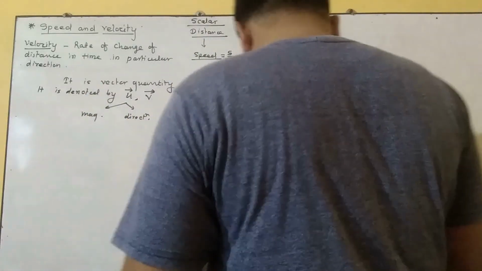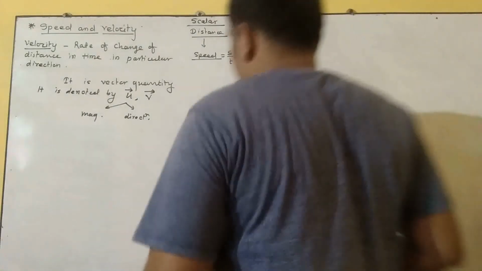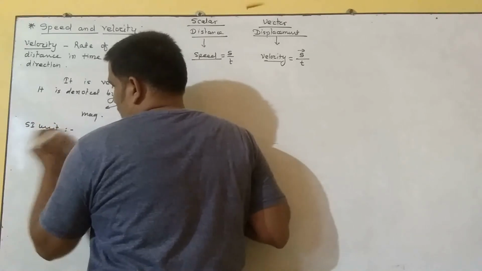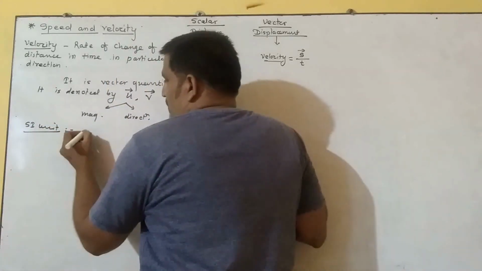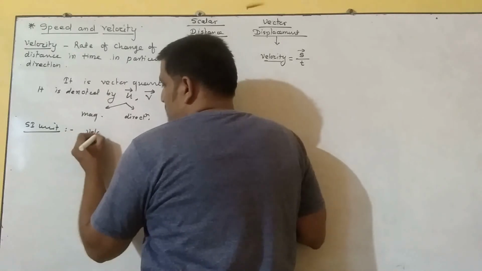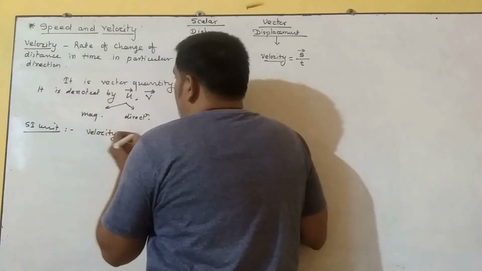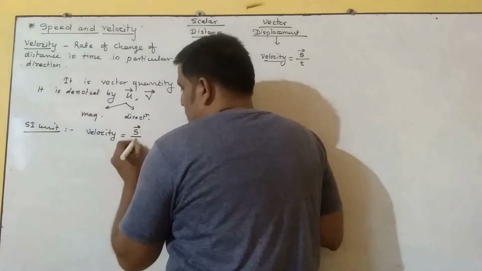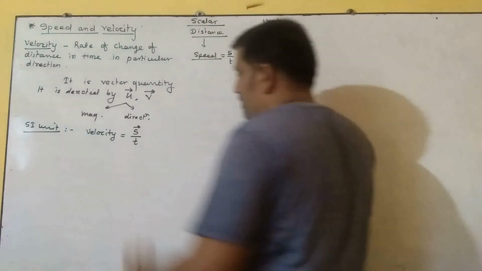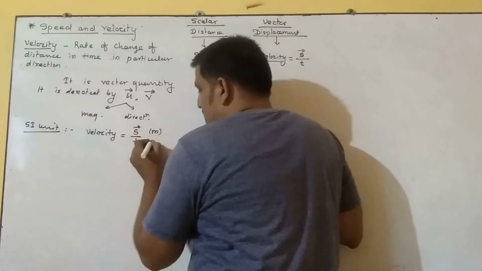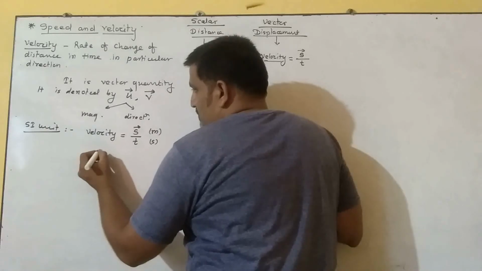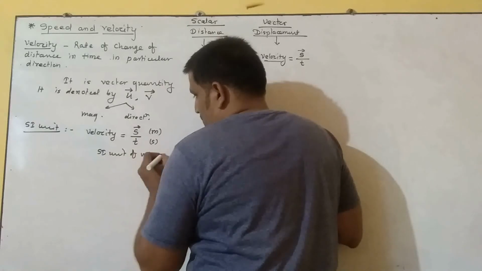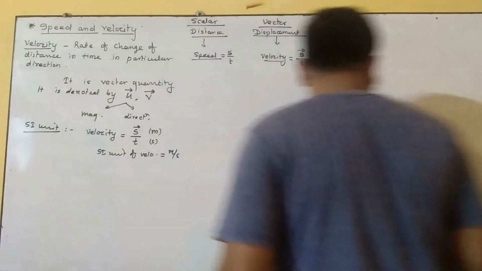Next is the unit. The SI unit of velocity is the same as the rate of displacement with respect to time. So displacement is in meters and time is in seconds, so the SI unit of velocity is meter per second. Okay.